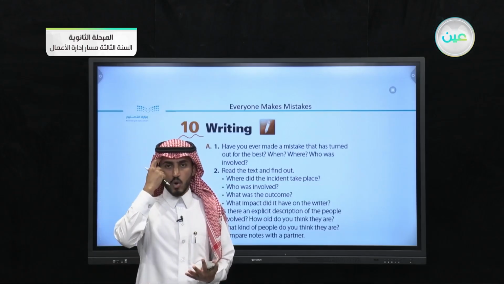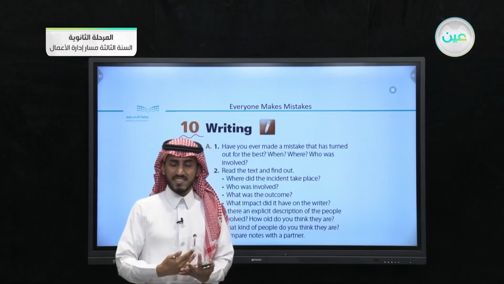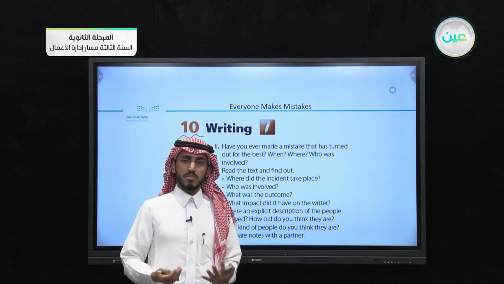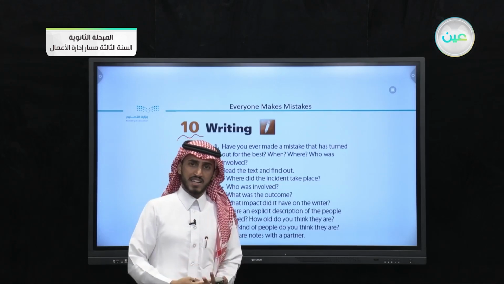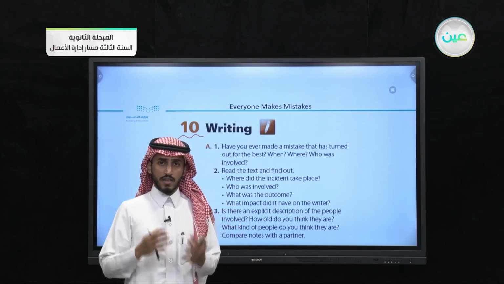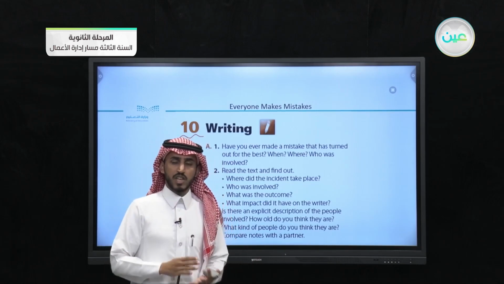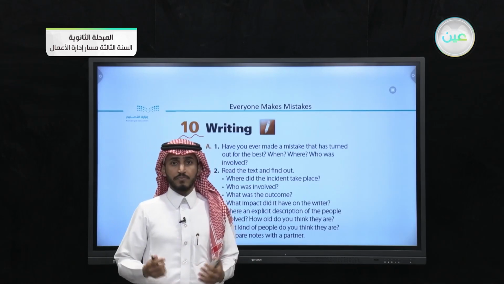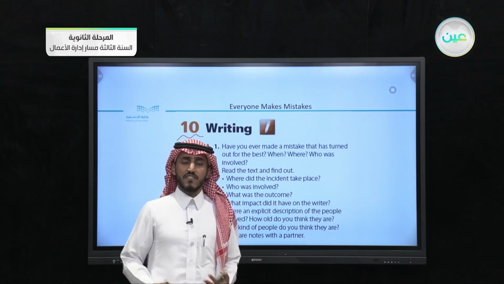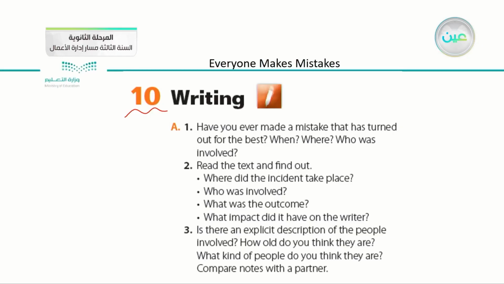In this writing lesson, we are going to write our own essays about a story of something that happened to us, about an accident that occurred at a certain point in our lives. But before we start, let's have some refreshing questions that could help us write our own essays. We have here, in exercise A, 3 parts. The first part: have you ever made a mistake that has turned out for the best? When, where, who was involved?